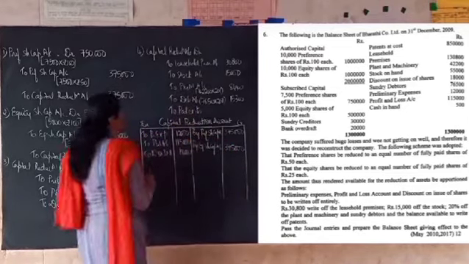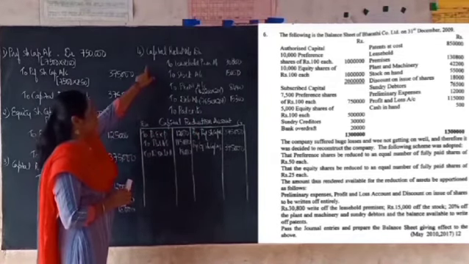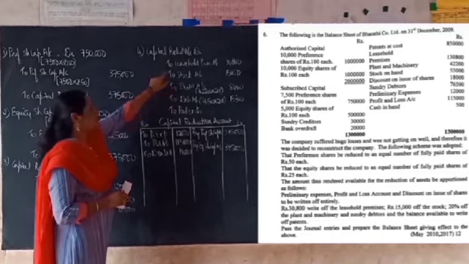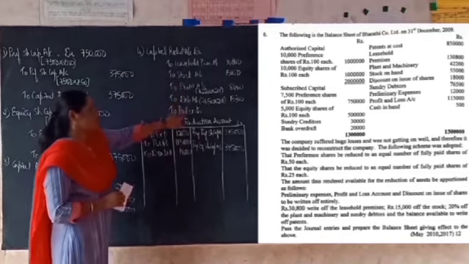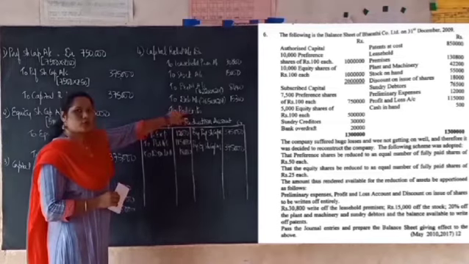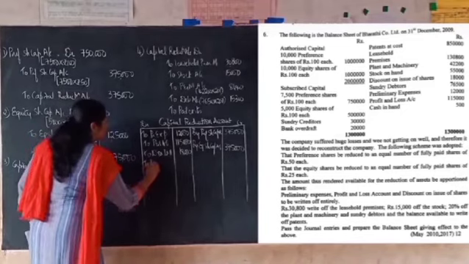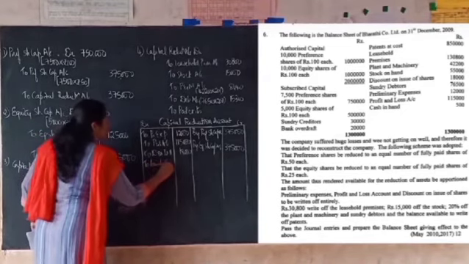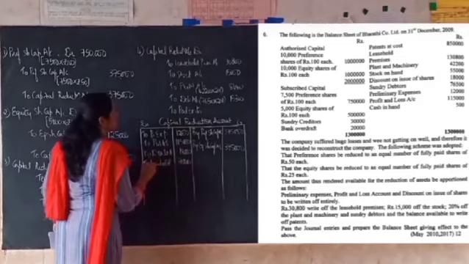Then the next entry here for writing off some part of the assets, here we have passed entry capital reduction account debit to leasehold premises, to stock account, to plant and machinery, to debtors account, to patents account. This is going to be the balancing figure. We'll make the entry here also. To leasehold premises, we have written off 38,800.